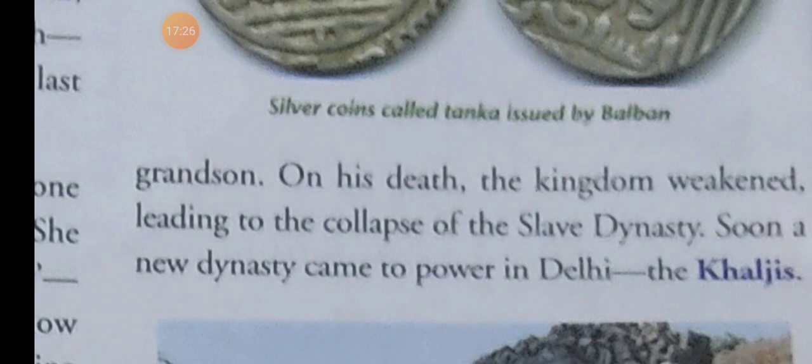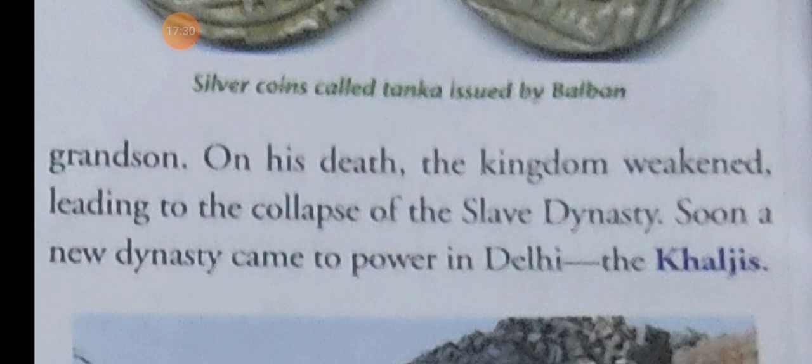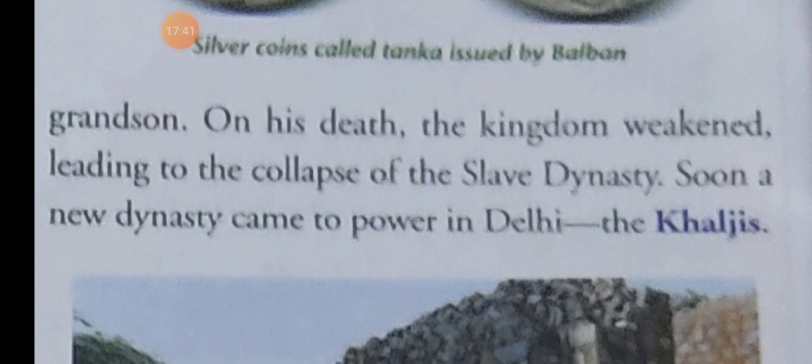After his death, the kingdom slowly weakened, leading to the collapse of the slave dynasty, and very soon a new dynasty came to power in Delhi, the Khaljis.